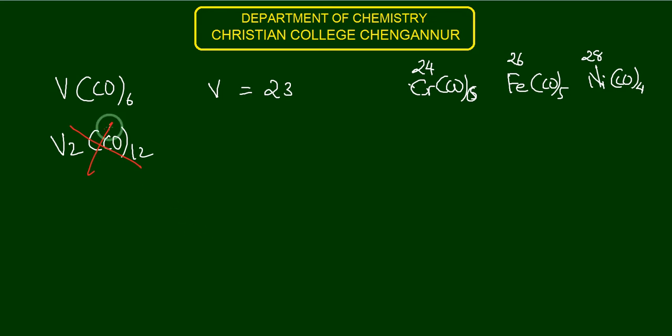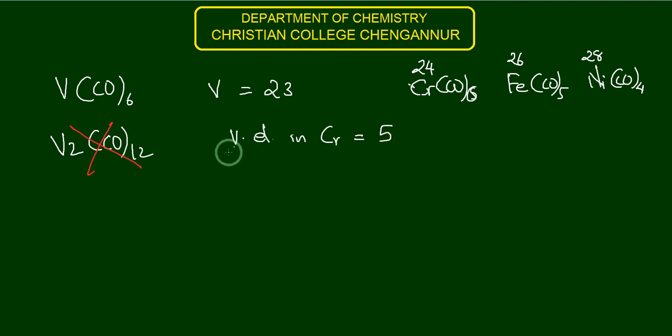If you count the electrons of V(CO)6: vanadium has atomic number 23, so it has a configuration of 4s2 3d3, which means 5 valence electrons. Valence electrons in vanadium is equal to 5.